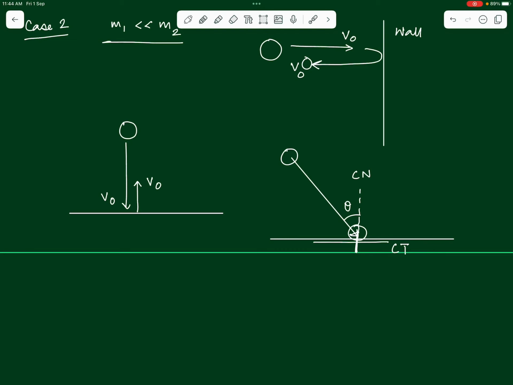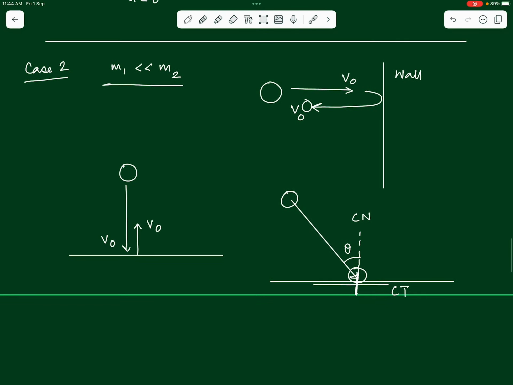So, according to the special result that we have for this case, the body gets rebound only along the common normal now.